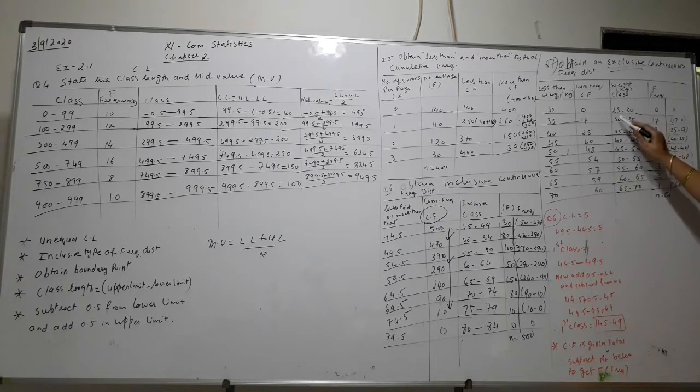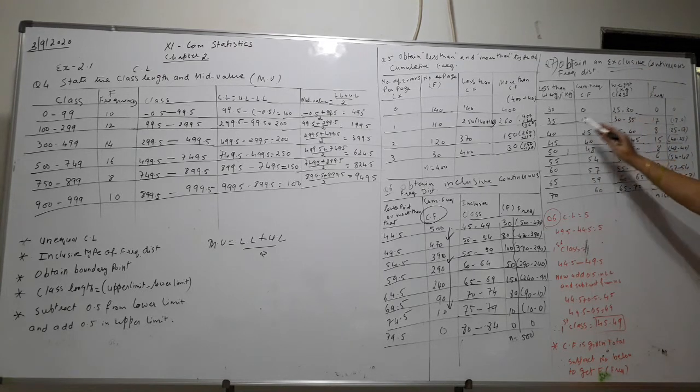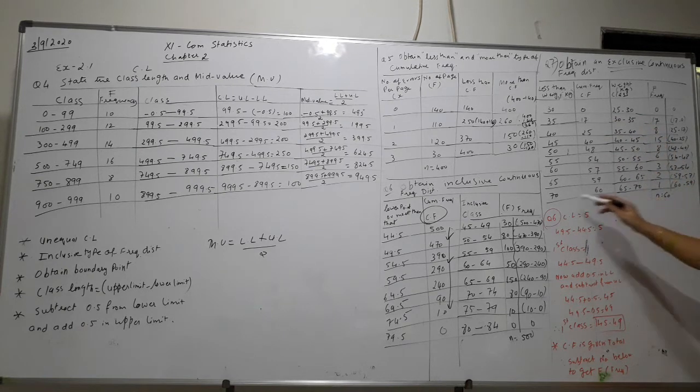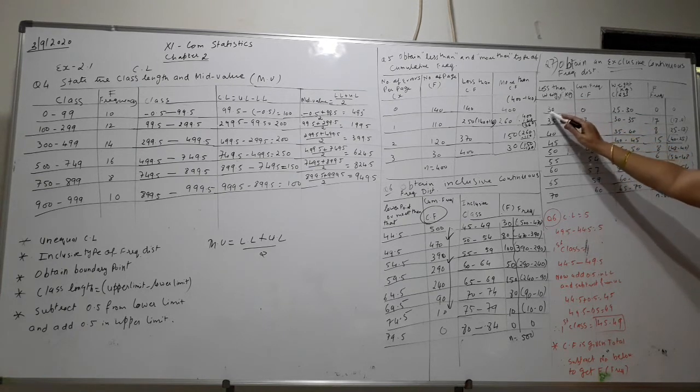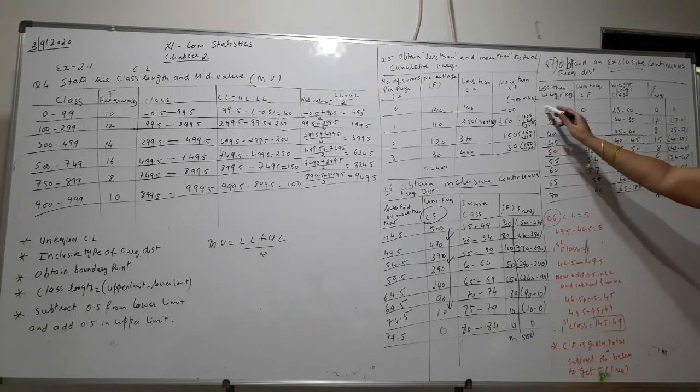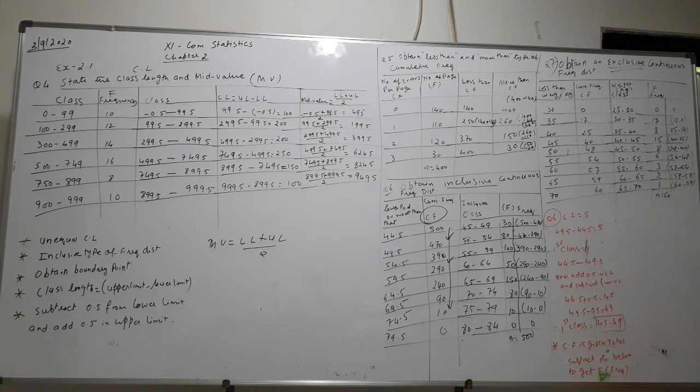Here also 30, down also 30. So it is the exclusive type. Both the upper limit and the lower limit of the next class are the same number. So which type is it? Exclusive type. So here 25 to 30, then 30 to 35, and so on. You will prepare up to 65 to 70. Since it is given less than, less than 30 means class length 5, so it will be 25.